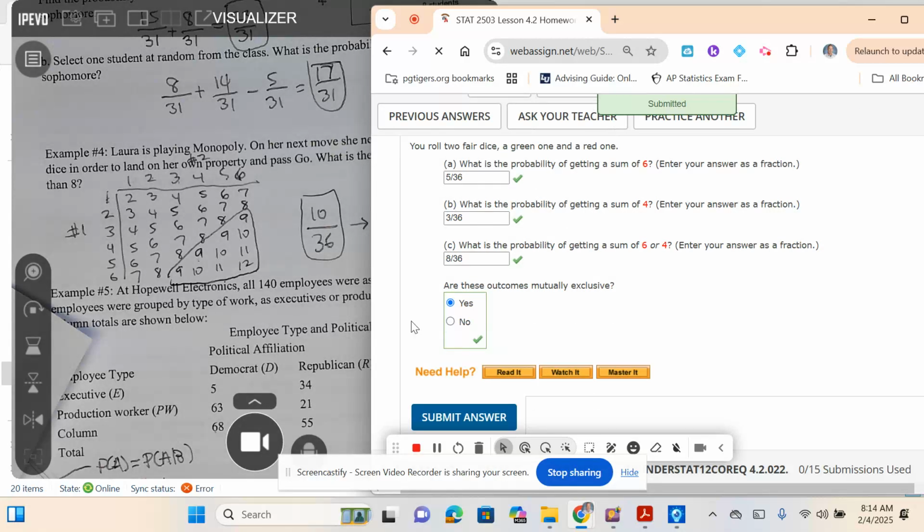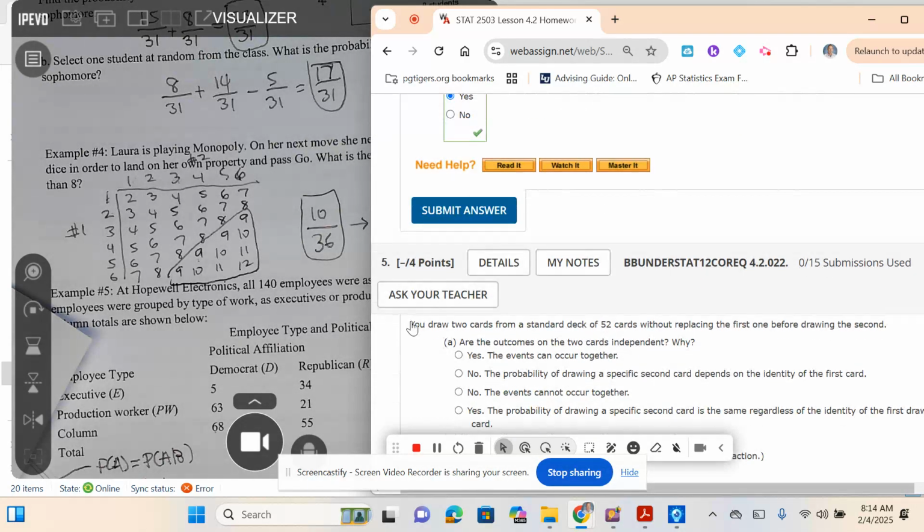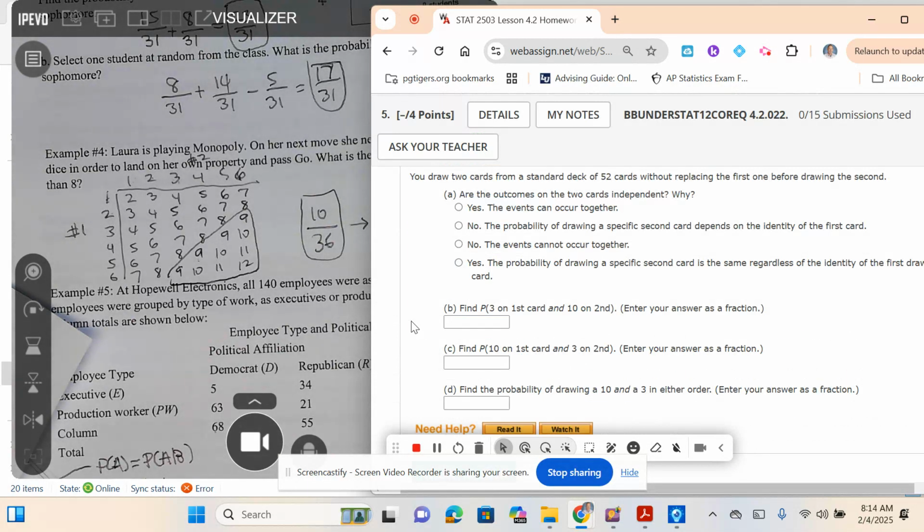They did accept the unreduced fraction. All right, let's look at 5. Now, we might not be super familiar with a playing card set. You draw 2 cards from a deck of 52 cards without replacing the first one before drawing the second. Are the outcomes of the 2 cards independent?